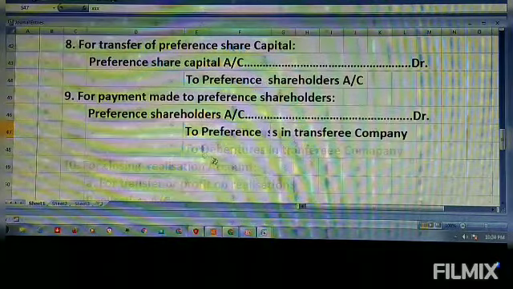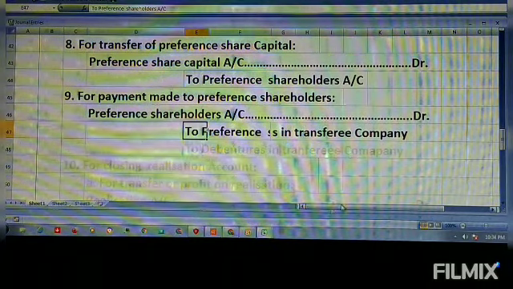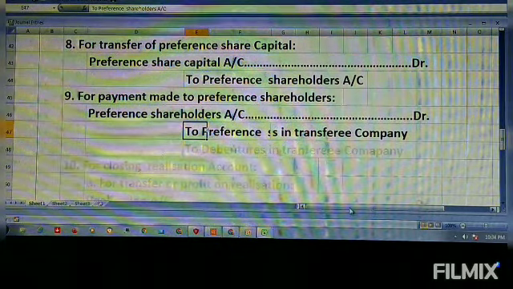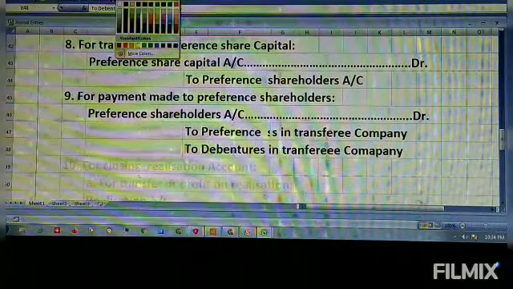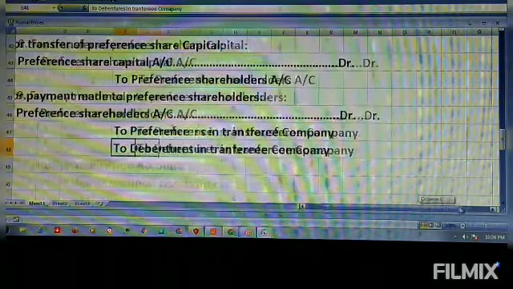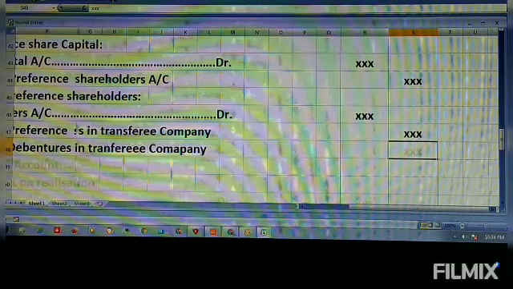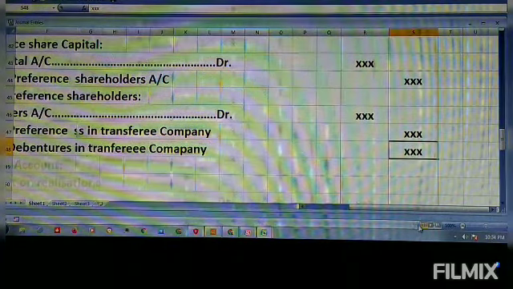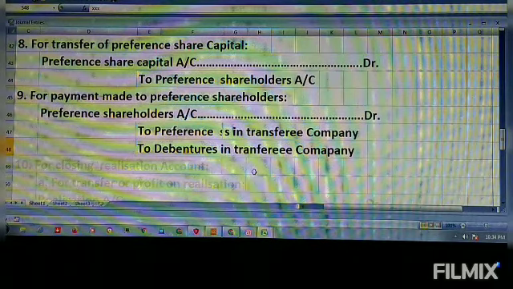Then whom else? We must create a debenture entry also: to debentures in transferee company. It may be given in the form of equity shares, or maybe in the form of debentures. That also can be given.